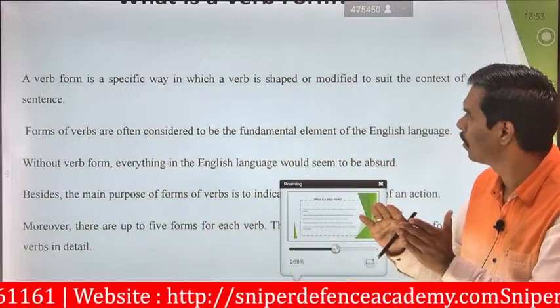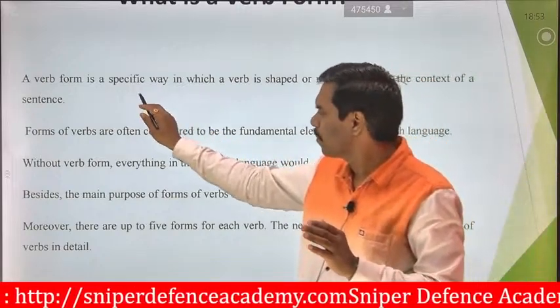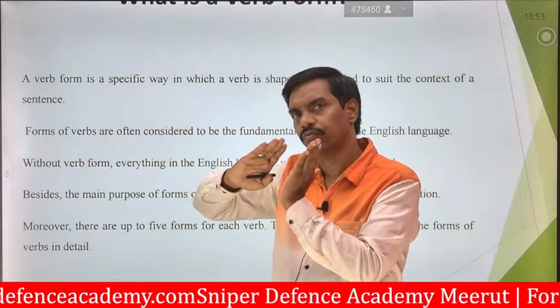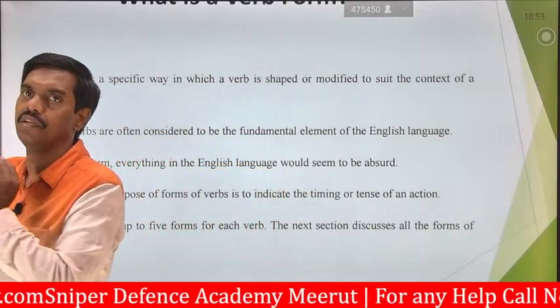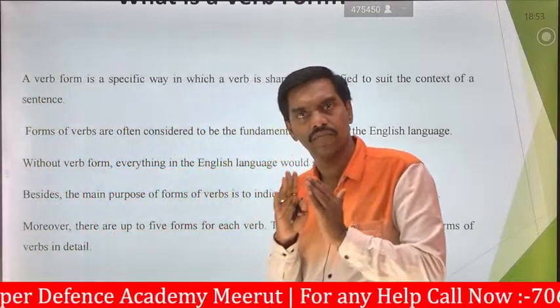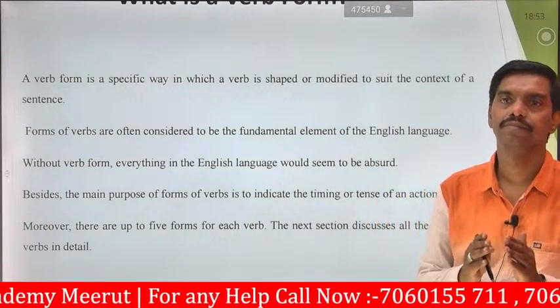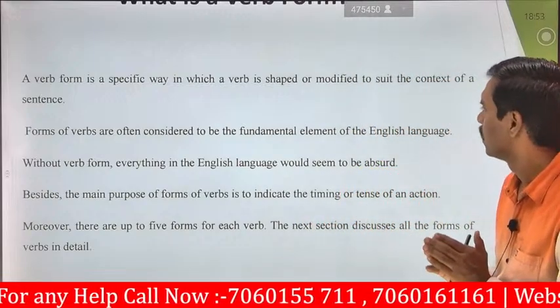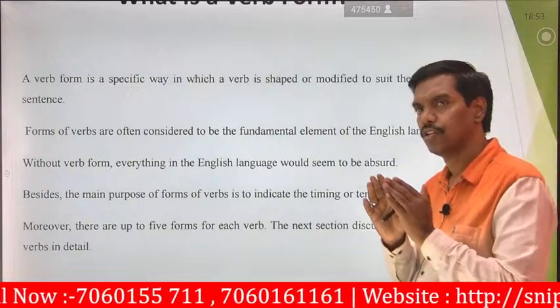Here the verb form is said to be a specific way. It has a particular way. It has a specific way for good communication or good flow of English. Without verbs, the sentences will be incomplete. That's what they are saying, in which a verb is shaped. Here the verbs are always shaped.